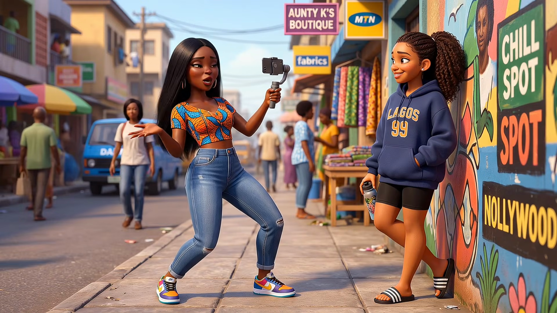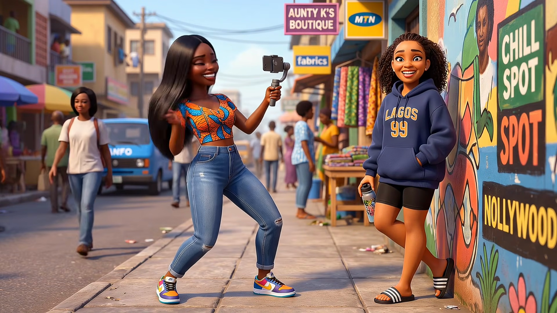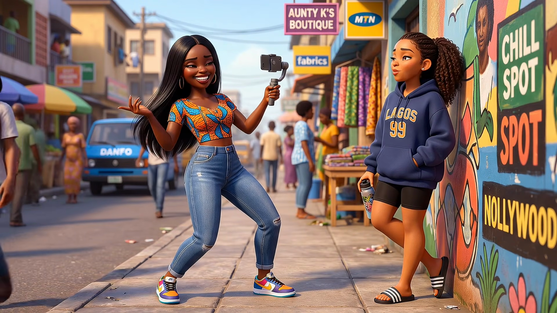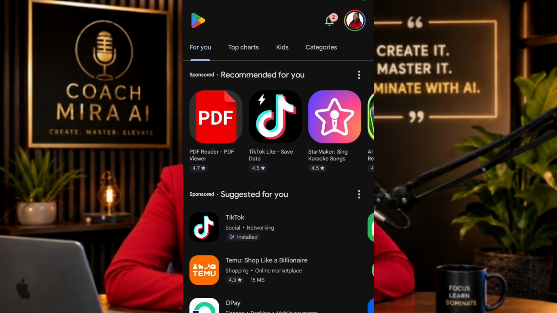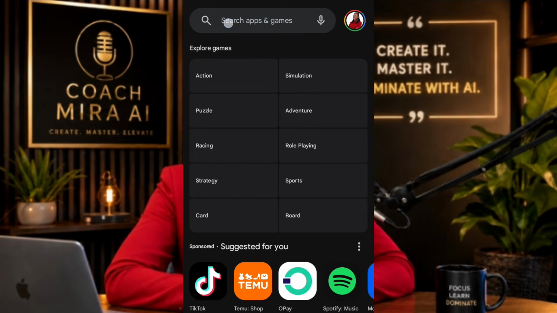Finally, you have a Grok alternative. This is mind-blowing. Are you kidding me? Wow. I wouldn't want this video to be lengthy. First things first, go to your Play Store or your App Store and search for Tinker.